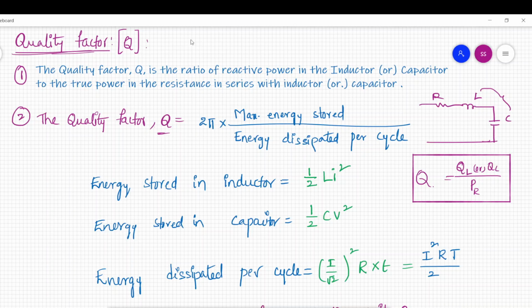We are going to see series resonance and parallel resonance, right? We are dealing with series resonance now. The quality factor Q equals 2 pi times maximum energy stored by energy dissipated per cycle. This is the universal definition for quality factor. Why am I giving so many definitions? Because you will be asked these questions in objective questions, such as what is the ratio of Q by P of a circuit called. That's why I am mentioning all these definitions.